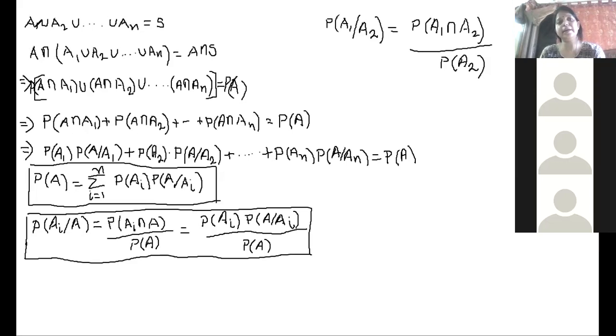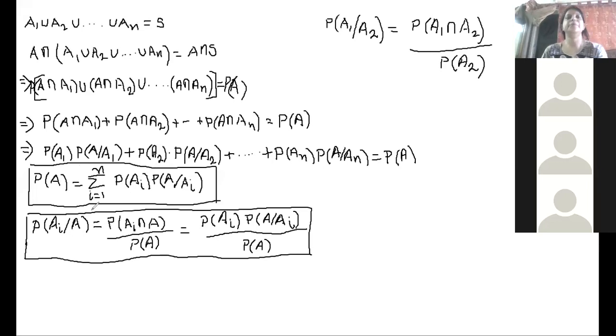If these n events are mutually exclusive and exhaustive, then we need to prove two results: regarding probability of A at first, and then the conditional probability Ai given A in the second part.